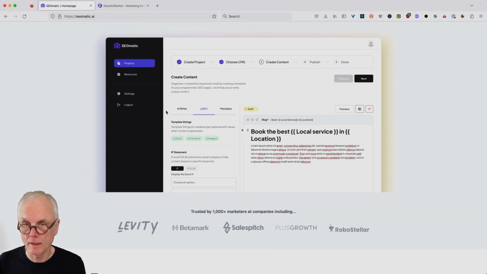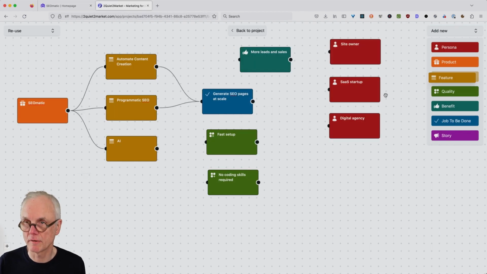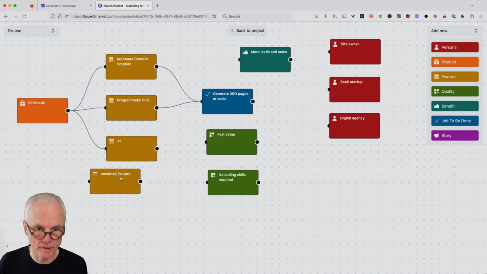So this would be a feature, of course. So we would have another feature called template editor or template based editor.